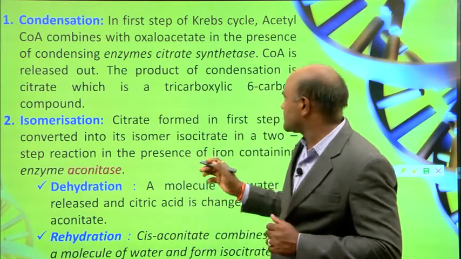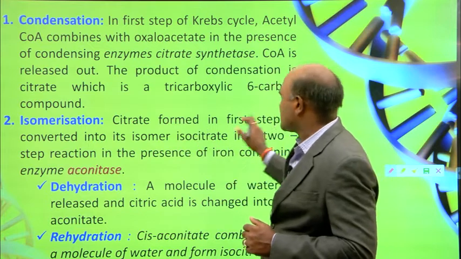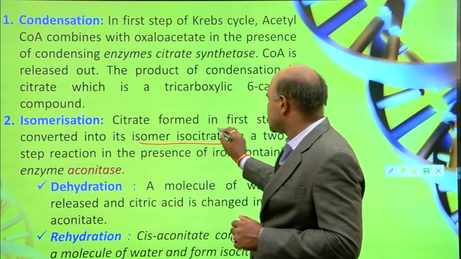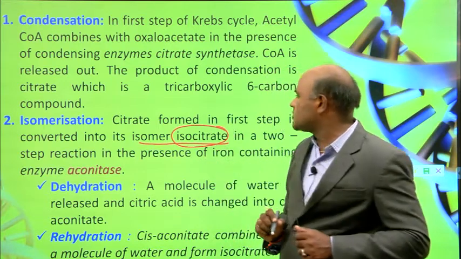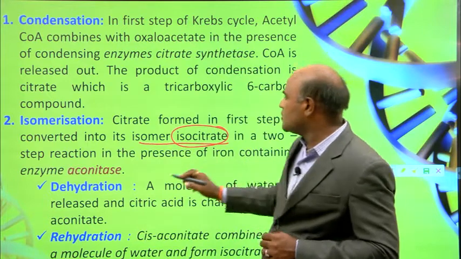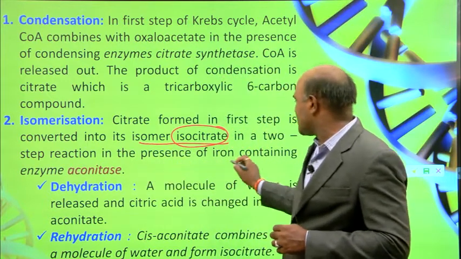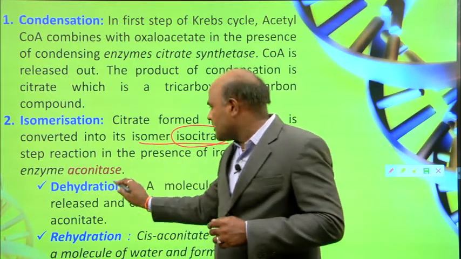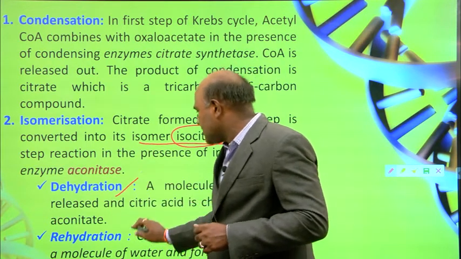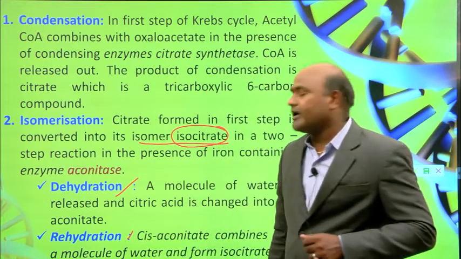And then coming to isomerization. In this process, citrate formed in the first step is converted into isocitrate. This is the isomer, that is isocitrate. Citrate is converted into isocitrate in a 2-step reaction in the presence of the iron-containing enzyme aconitase, through dehydration and then rehydration.